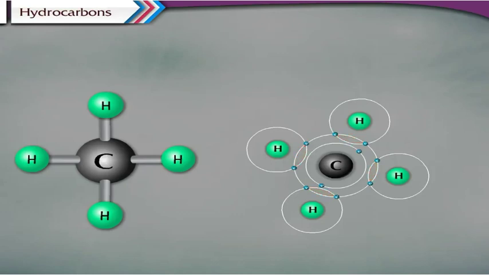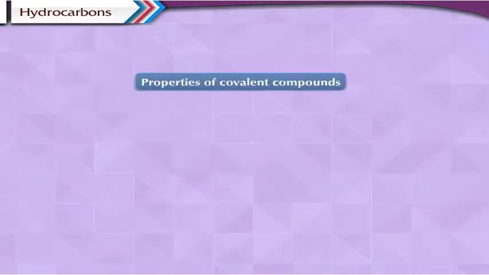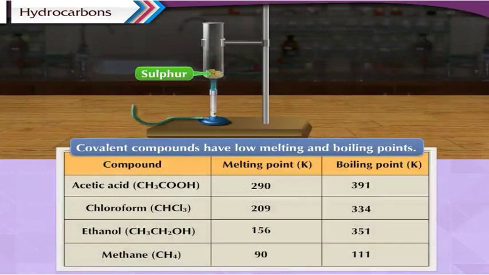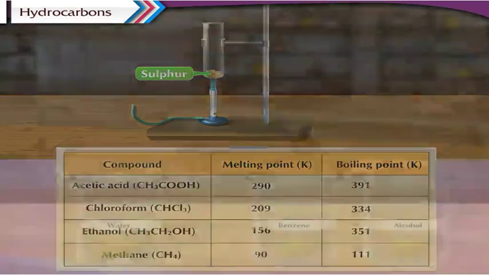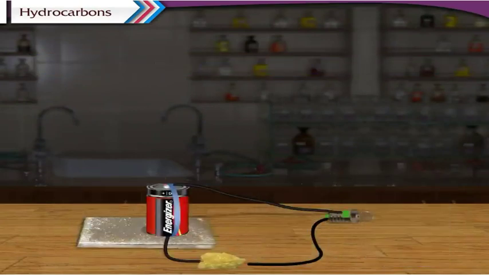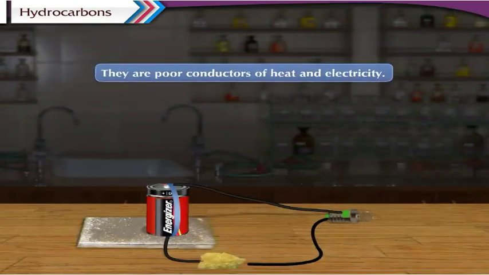Let us now discuss the properties of covalent compounds. Properties of covalent compounds. 1. Covalent compounds have low melting and boiling points. 2. They are generally insoluble in water but soluble in organic solvents. 3. They are poor conductors of heat and electricity.